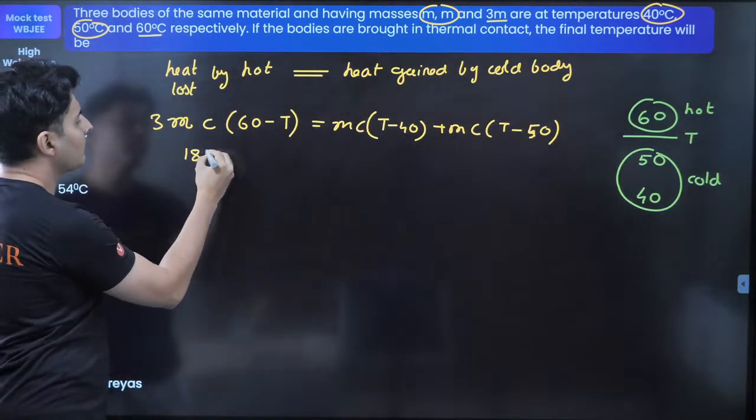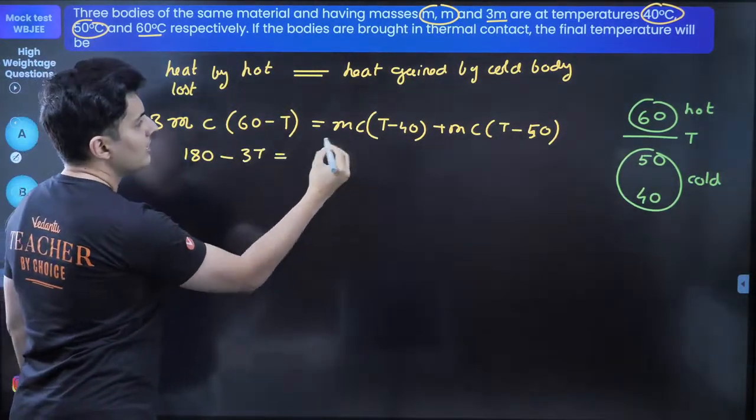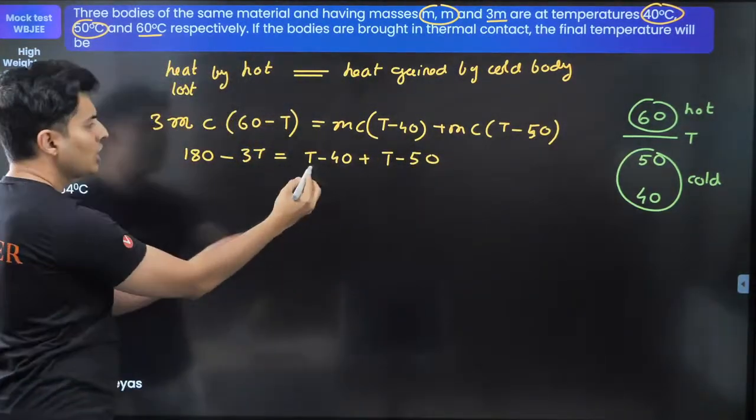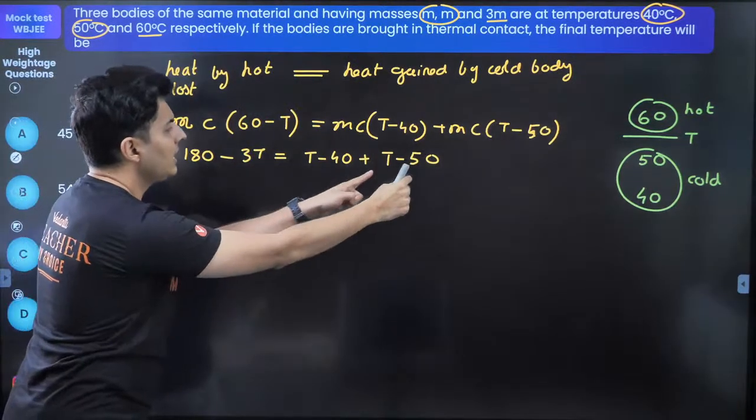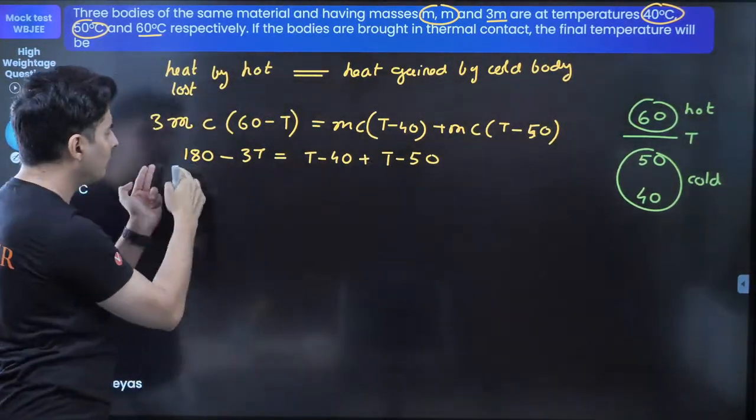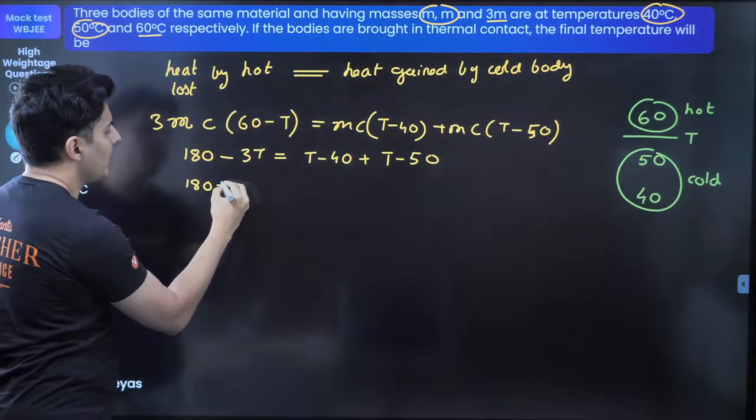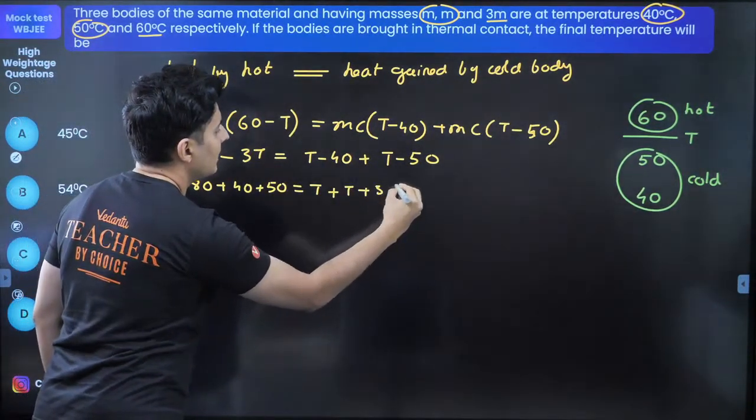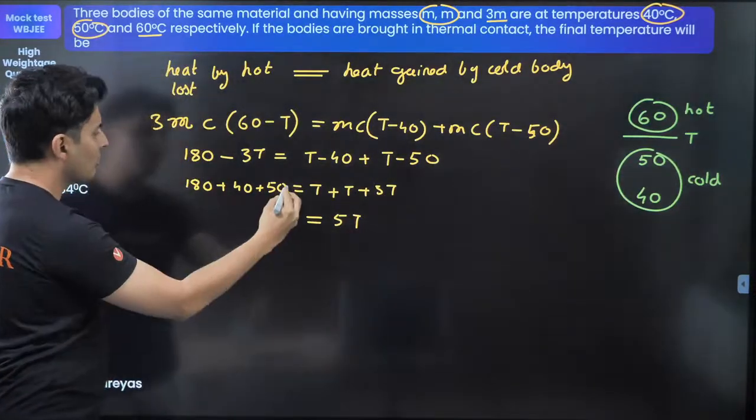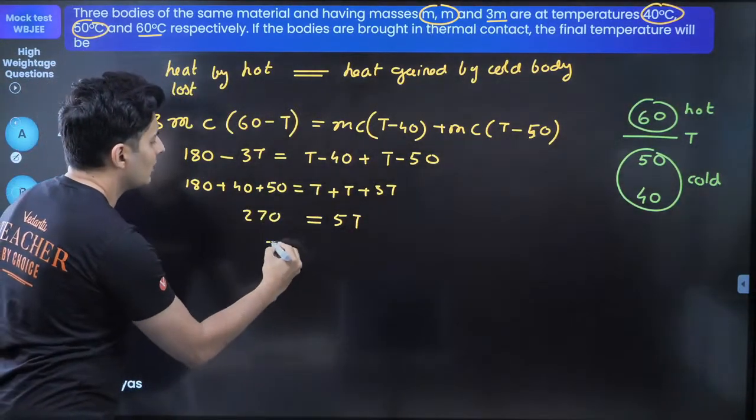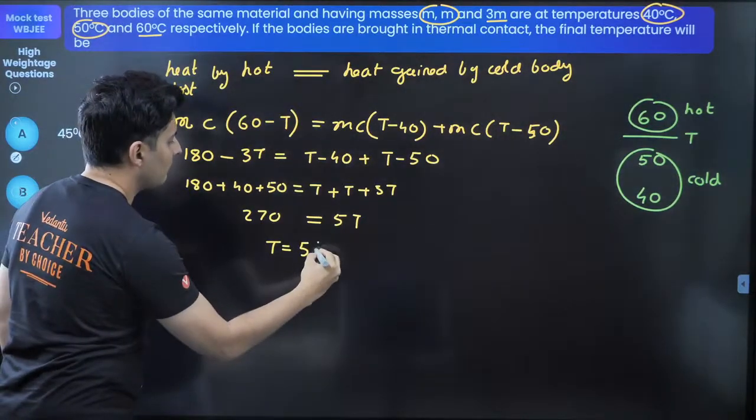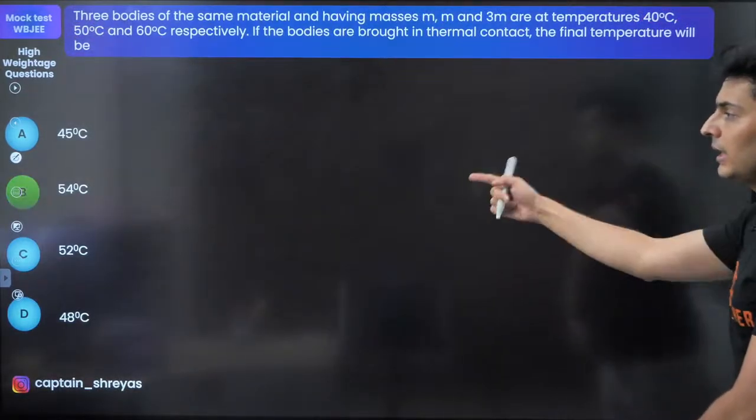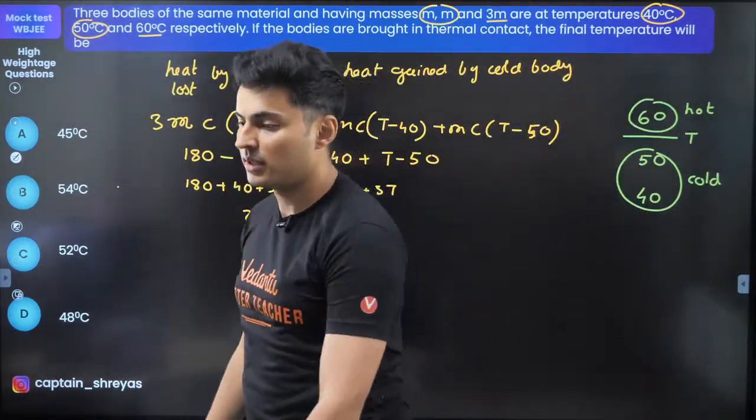60 into 3, 180 minus 3T is equal to T minus 40 plus T minus 50. So these two T's and these three T's, you can put it together, 40, 50, you bring it here. So 180 plus 40 plus 50 is equal to T plus 3T. This will be 5T. This will be 90 plus 180, 270. So T will be equal to, you can check this out, 54. Is it 54? Yes. Option B should be correct. Done. I hope you guys understood the concept.